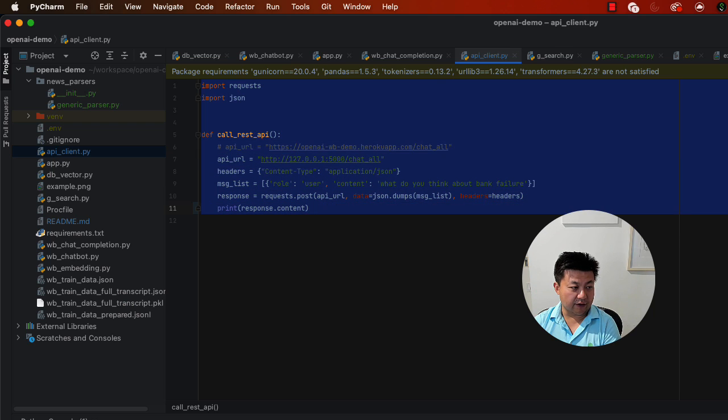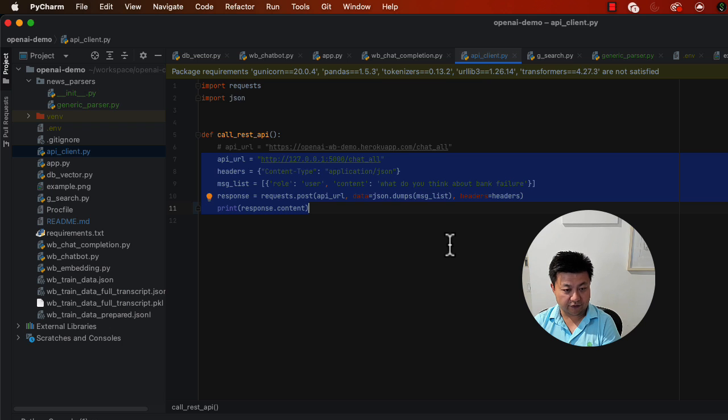So if we run this, we should get our results back. And once this is done, we can safely deploy this new backend code to our backend servers in Heroku.